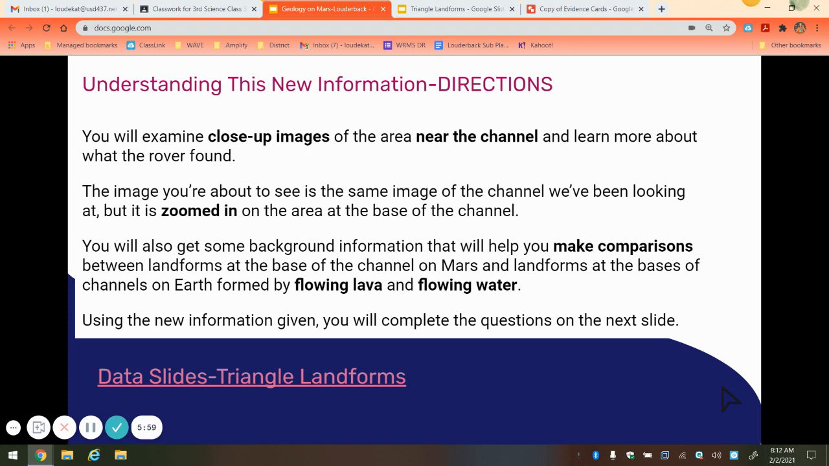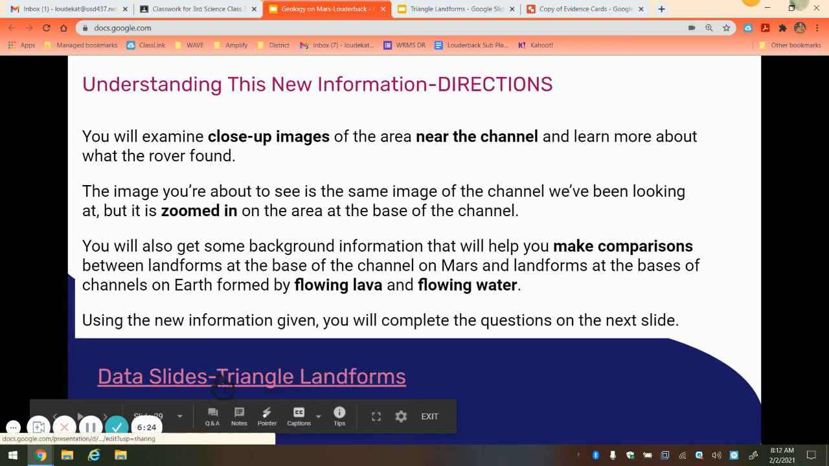So we're going to examine close-up images of the area near the channel and learn more about what the rover found. The image you're about to see is the same image as the channel we've been looking at, but it's zoomed in on the areas at the base of the channel. We will also get some background information that will help us make comparisons between landforms at the base of the channel on Mars and landforms at the base of the channel on Earth, formed by flowing lava and flowing water. Using this new information given, we'll complete the questions on the next slide.